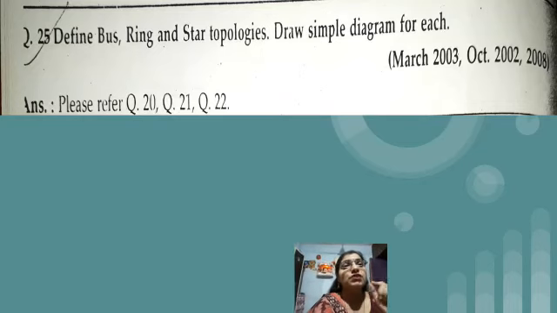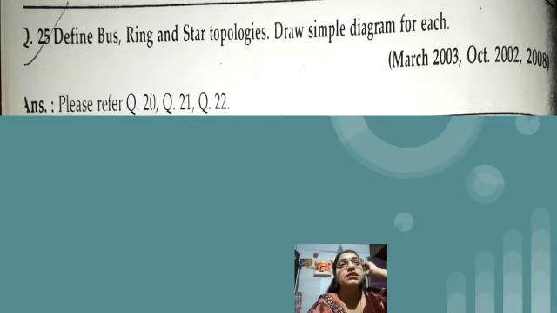In other topologies, if you notice, in case of bus we are having that backbone wire to which all the computers are connected. In case of star topology we are having a hub device to which all the computers are connected. In case of ring topology, each and every device, one computer is connected to another computer, which is connected to another computer, so like neighbors, they are connected.